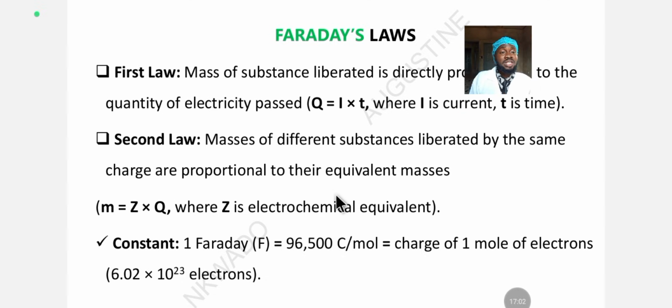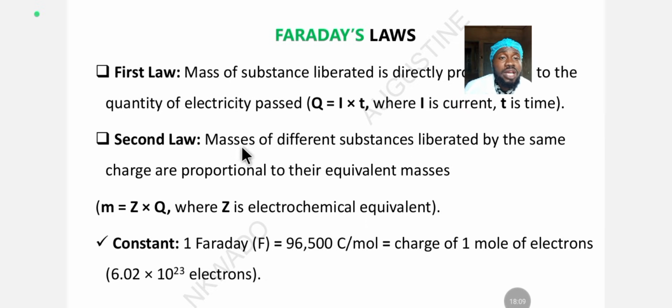So when you say the equivalent masses, when you don't add all their masses together, all their masses, which is their molar mass, the charge on them is equivalent to it. So when they ask you the masses of elements liberated during electrolysis, that one will tell you that you will find the molar mass of the complete compound, which is the equivalent masses. That's what you are going to use to get the charge of it. Then you use your Faraday to get your answer. You divide both sides with your Faraday.